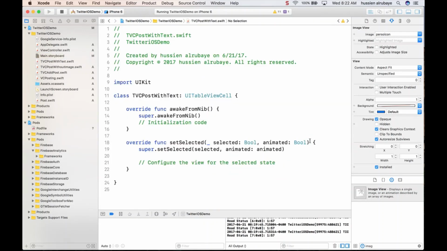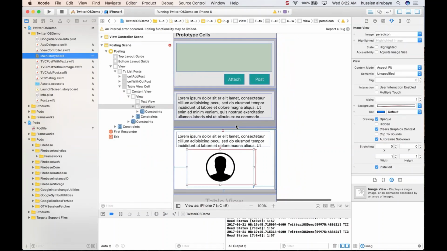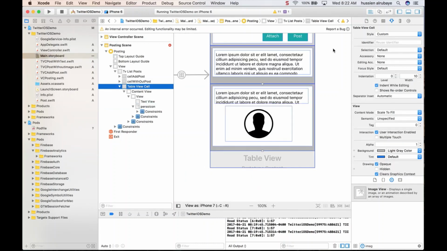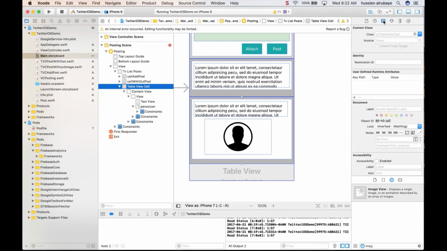Again, same process. You say, hey, this is PostWithText. This one should be connected with this cell. So this cell, which is the third one, hopefully should go here, and we say this one should be PostWithText.